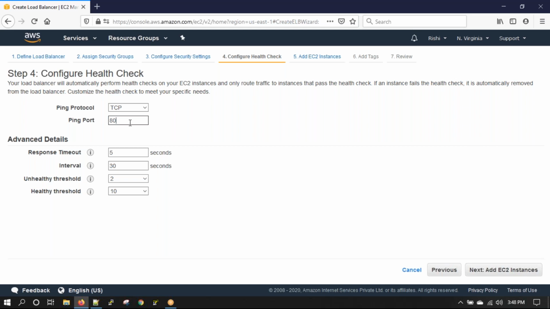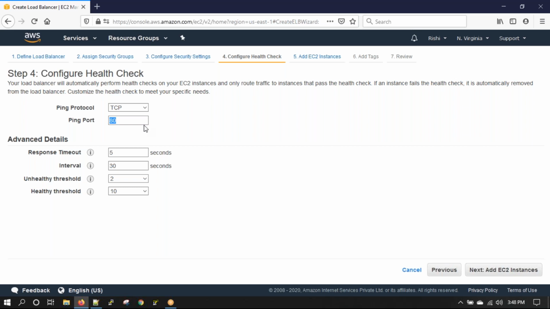So the first criteria is that your server should be listening on port 80. For the server to be listening on port 80, you need to install Apache on the server. Until you install Apache on the server, it will not be listening on port 80. And if it is not listening on port 80, it is not going to be healthy. As simple as that.